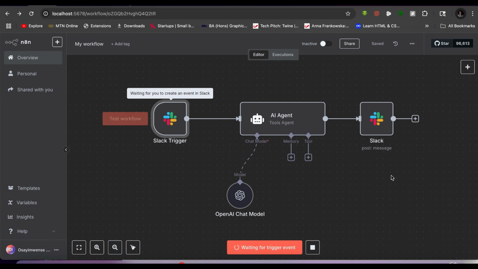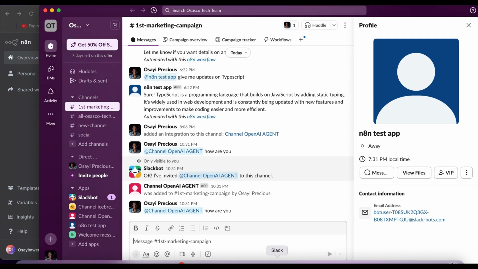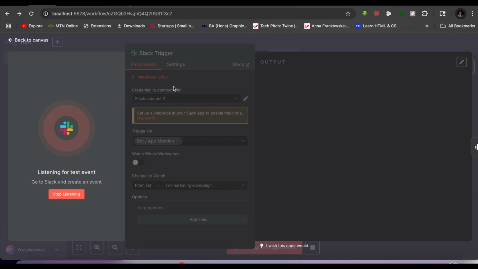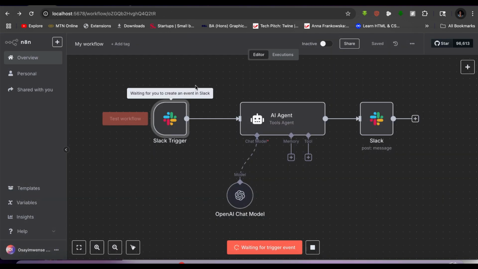Okay, so still waiting for the trigger. Okay, let me double check that everything is okay. Okay, let me see if I connect this back.